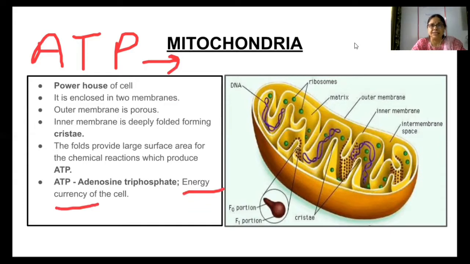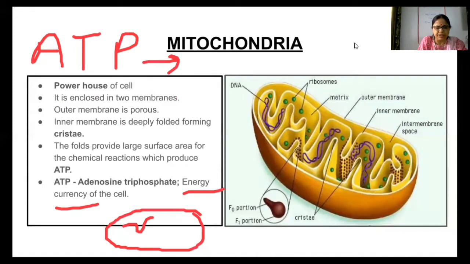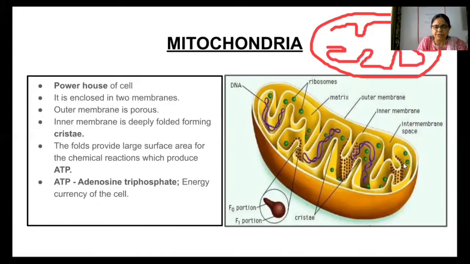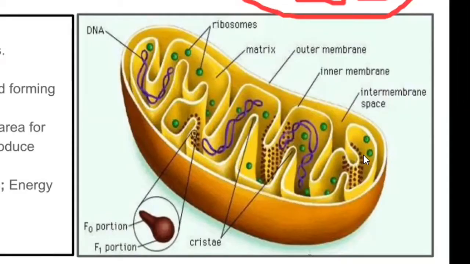And in this structure of the mitochondria, you will be able to see large deep folds in the inner membrane of the mitochondria. These folds are called cristae. Here comes outer membrane. Here is the inner membrane. And in these folds, see these folds in the inner membrane? They are called cristae. Their function is to increase the surface area for the reactions which are related to the production of ATP.